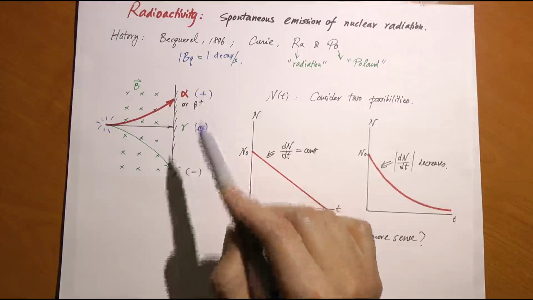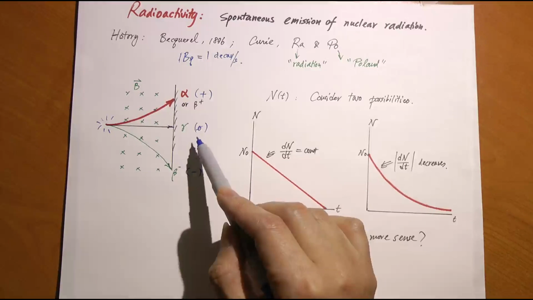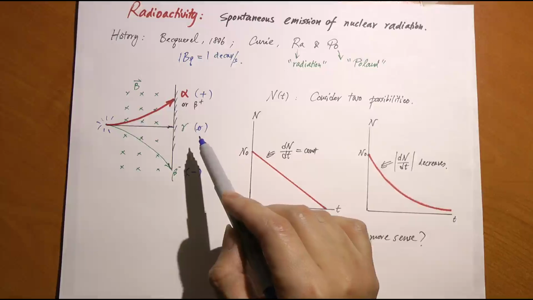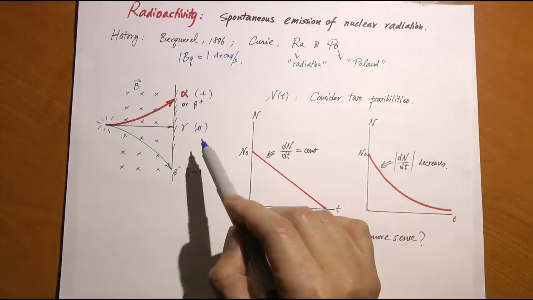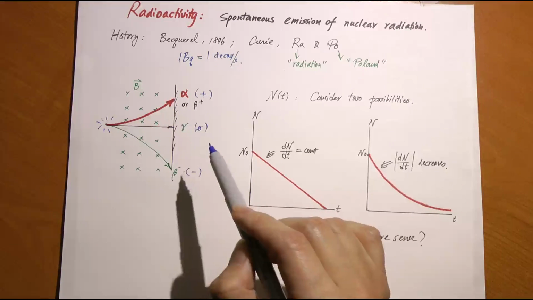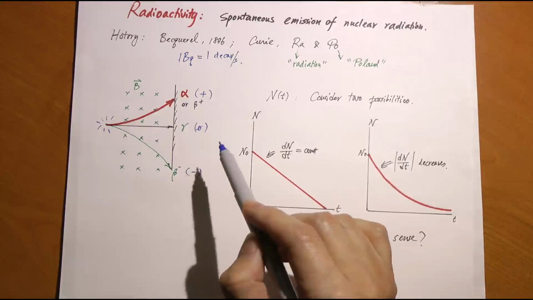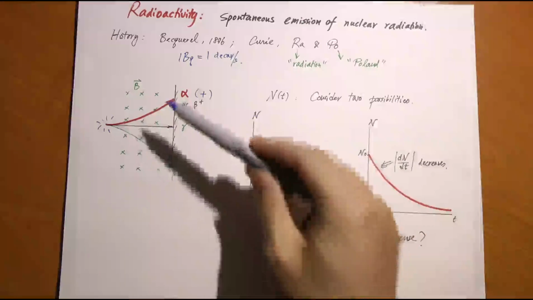And then the third type is called gamma decay or gamma radiation. In this case, only a beam of light is emitted, or photons are emitted. These photons have extremely high energy. We call them gamma rays. It's charge neutral. How do we tell the charge?